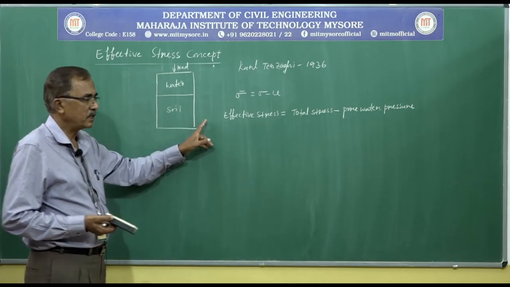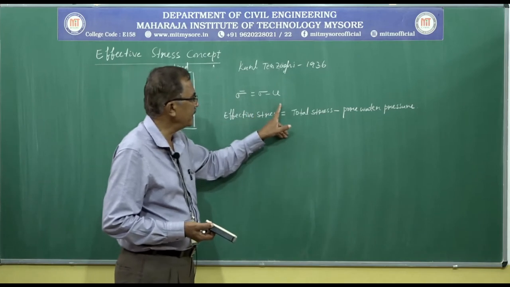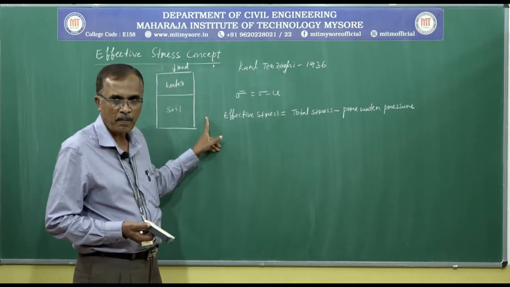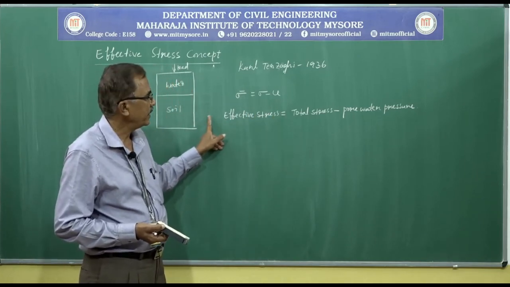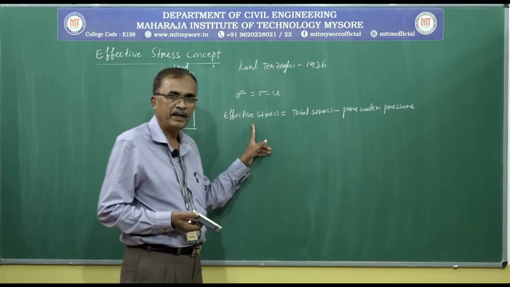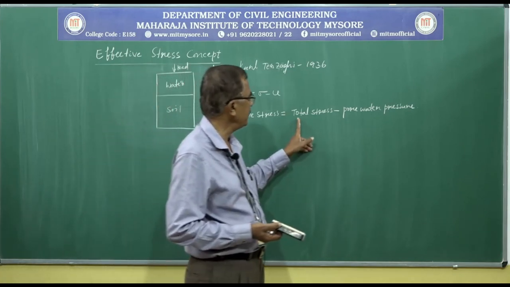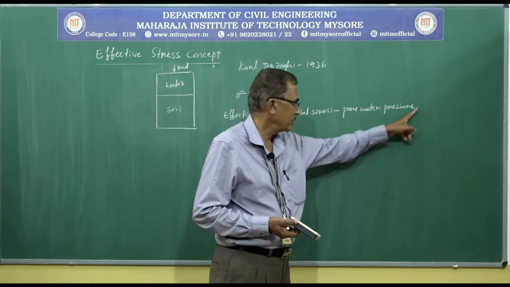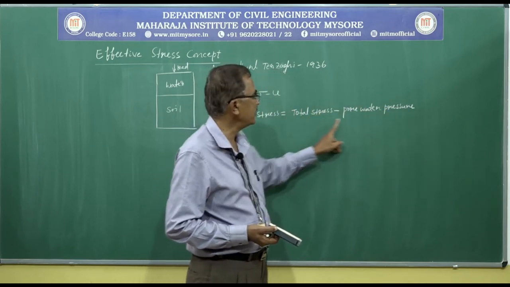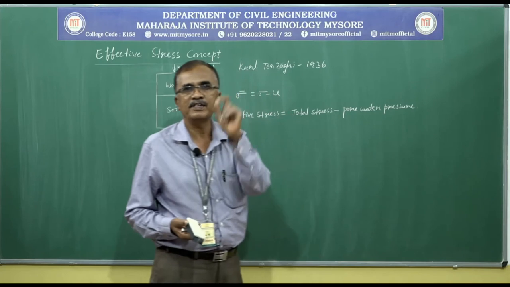Effective stress does not have direct physical significance. It can be obtained from the other two parameters, namely total stress and pore water pressure, and these total stress and pore water pressure have direct physical significance.